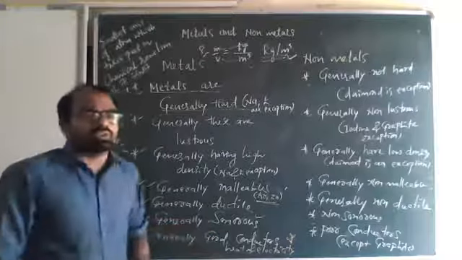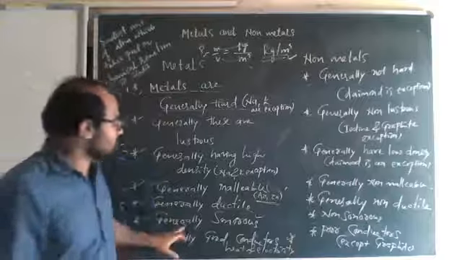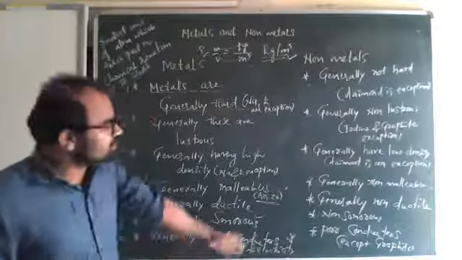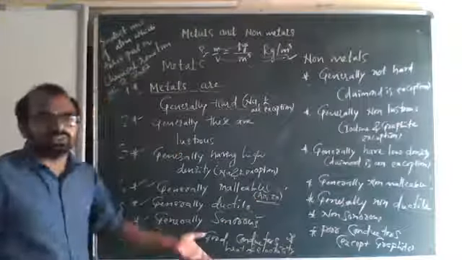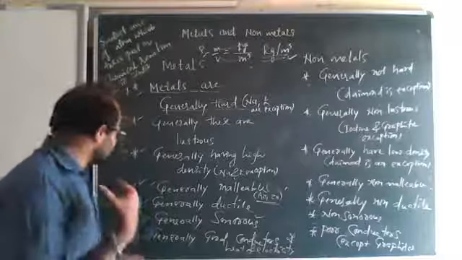Generally metals are sonorous. When a metal is beaten, it produces ringing-like sounds, which we call the sonorous property. Non-metals are non-sonorous. Even if you beat those materials, you cannot get a ringing sound.